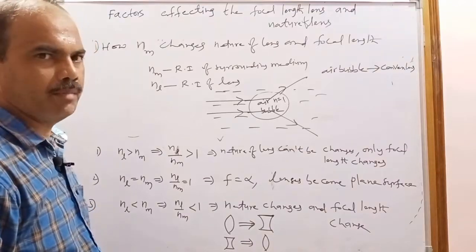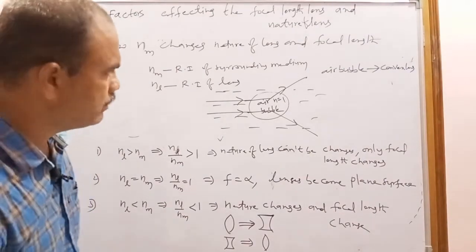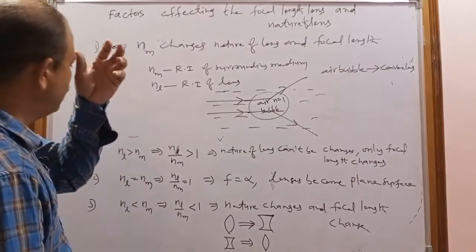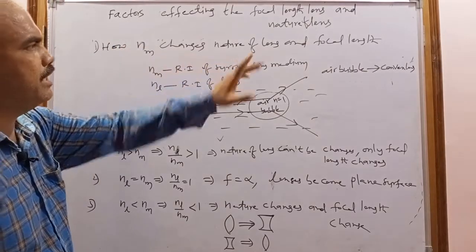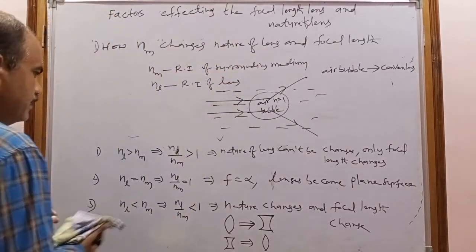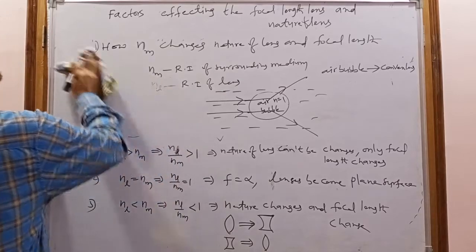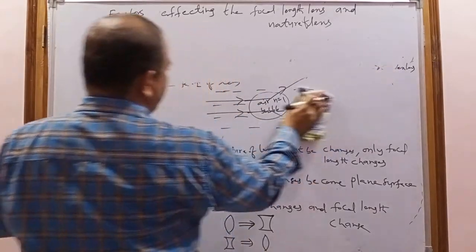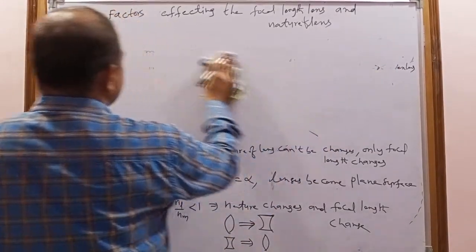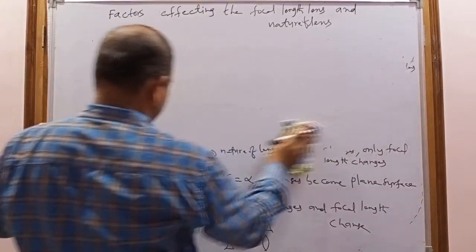Remember. So this is how the refractive index of the medium changes the nature of the lens and focal length. And now coming to how the cutting of the lens will affect the focal length.